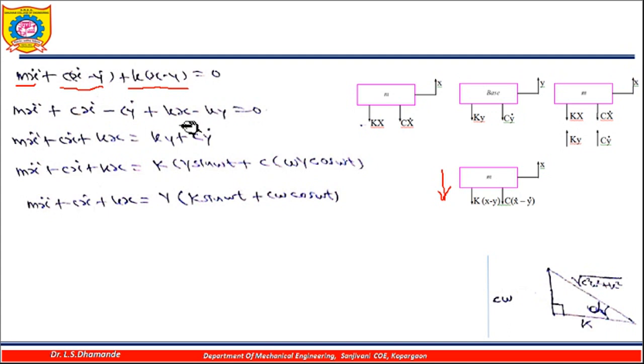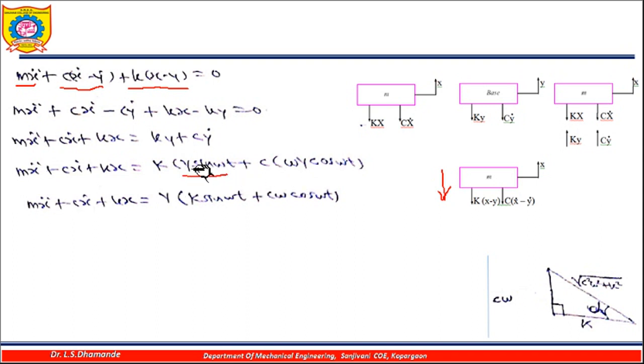Now I will try to separate the terms of x and y. So m into x double dot plus c x dot plus kx is equal to ky plus c into y dot. This way I have separated the terms of y on the right hand side. The left hand side will be as it is. On the right hand side I will write this k outside, so in the bracket it will be y sine of omega t plus c into omega into y cos of omega t. That means I am doing the substitution of y, because I know that y is equal to capital Y sine of omega t.